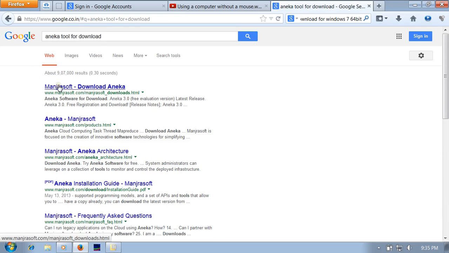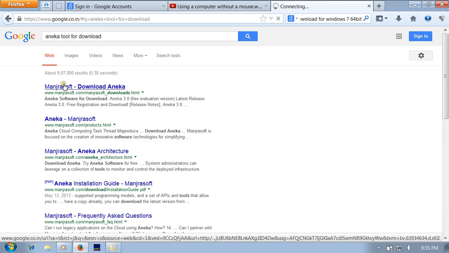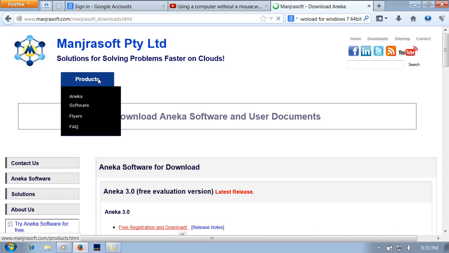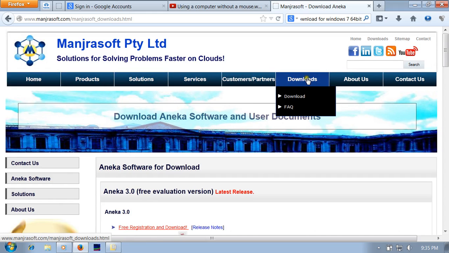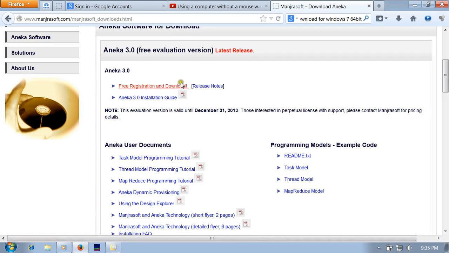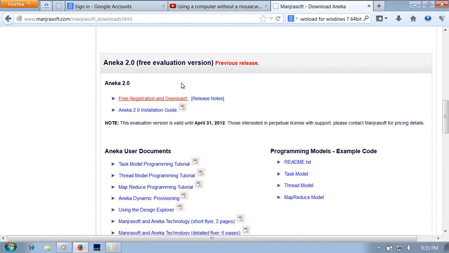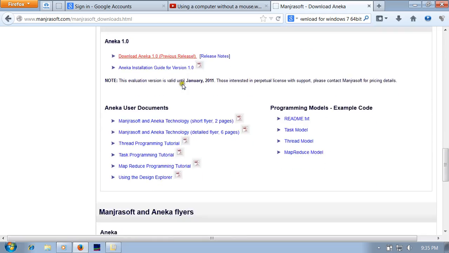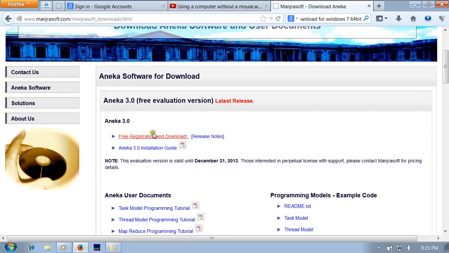Then we will move to Manjrasoft, who developed the Aneka tool. Go into the website, click on Downloads, and then the download button is there. Free registration download: Aneka 3.0 is the major version, 2.0 is also available. Then 3.0, free registration and download.